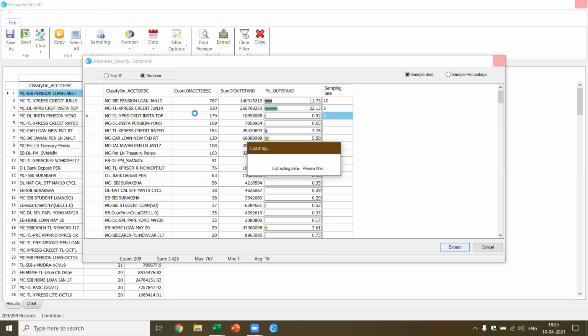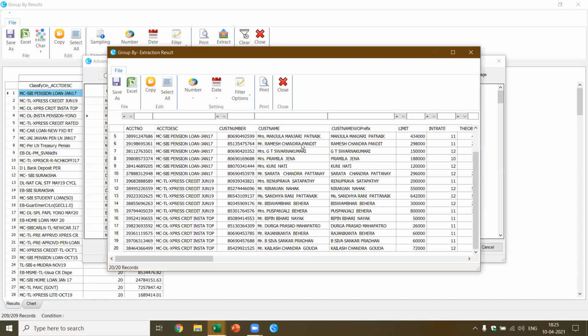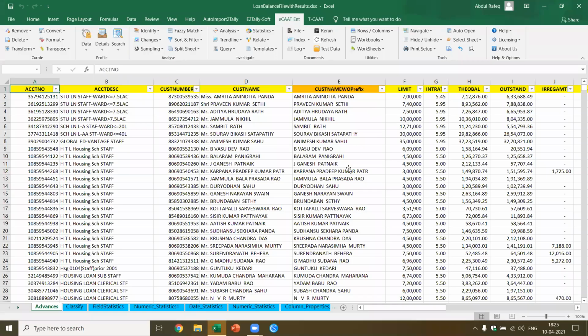The same function I can also perform, let's say, for summarize. There are about 34 types of sampling. All these follow the same route. You perform the function, enter the sample size, and you can extract the sample. So you perform an intelligent sampling based on what you want. Now you see here, you've got these 20 samples, and you can save this in Excel and perform the analysis. So I hope you got a quick idea of what functions are possible and how ECAT could be a very powerful tool for doing analysis.